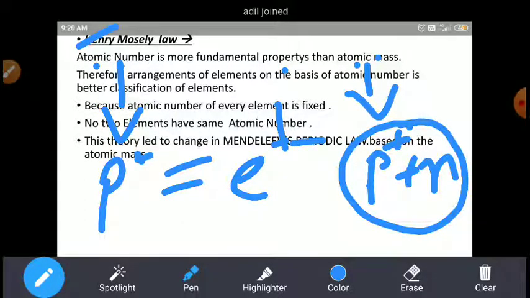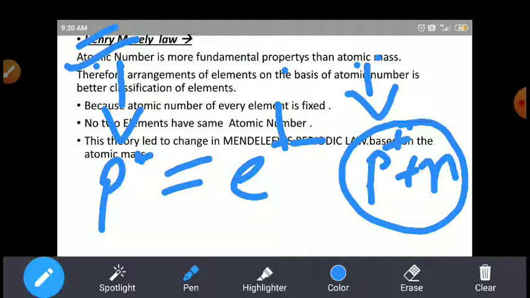So Henry Moseley explained that if we arrange the elements on the basis of atomic number.